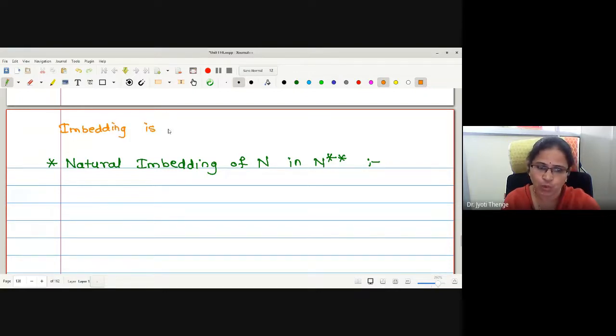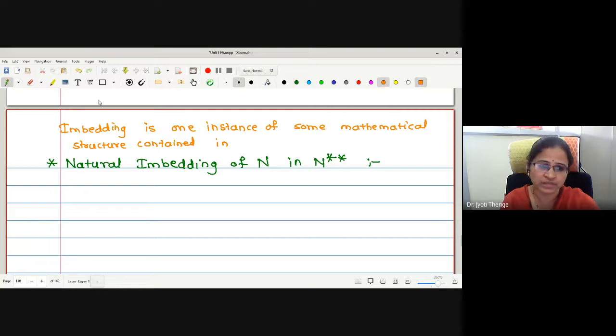Embedding is one instance of some mathematical structure contained within another instance.